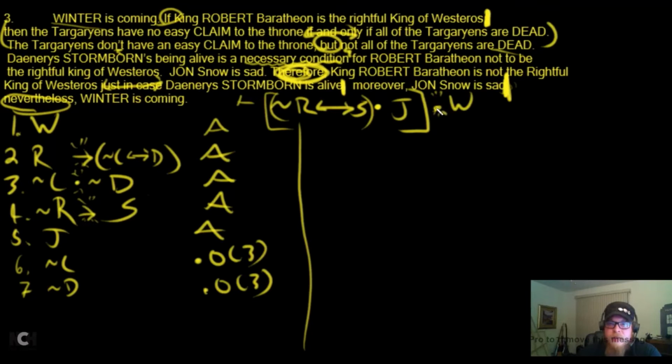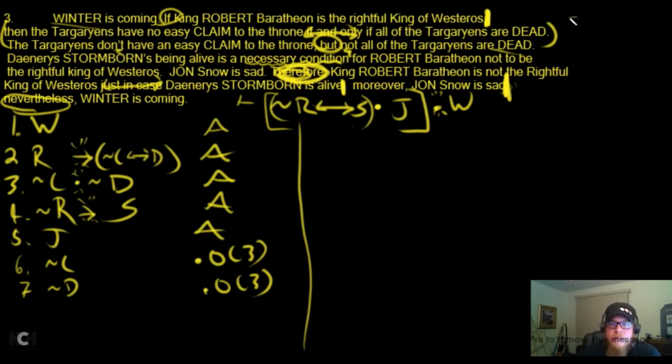Now take a look at this. See what we need to make. Do we have this stuff? No. Do we have a W? Yes. Alright, so that's good. We're 50% there. Let's zoom into this now. So for this, do we have squiggle R, double arrow S, and J? Do we have the J? Yeah. Do we have the squiggle R, double arrow S? No, we do not. Do we have the J though? Yeah. We don't have the squiggle R, double arrow S.